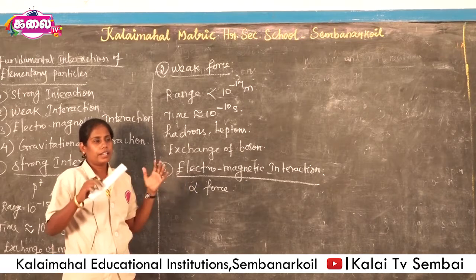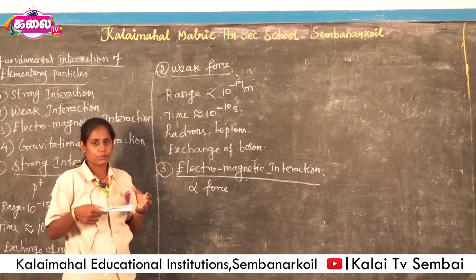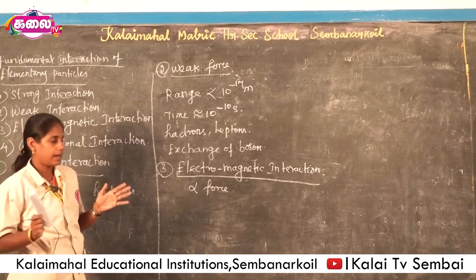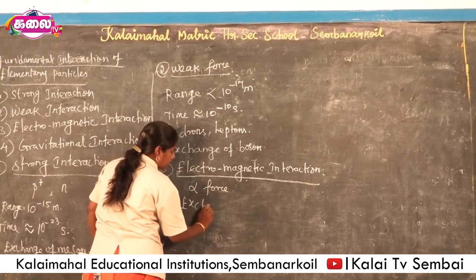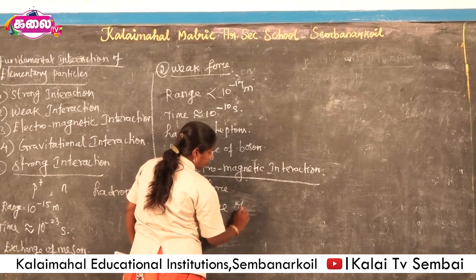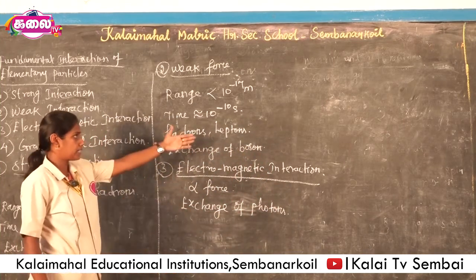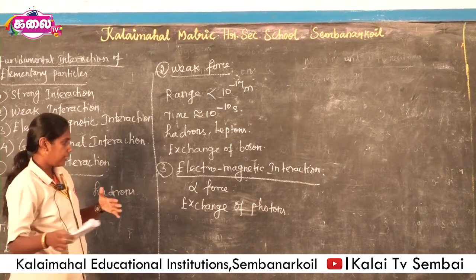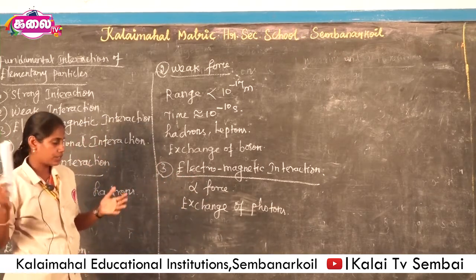For example, like charges repel together, and unlike charges attract together. So the force may be repulsive or attractive. This force acts between two charged particles in the universe. It is infinite also. This force is due to exchange of photon particles. These photon particles are light particles. These photons are exchanged from one to another. It makes the electromagnetic force between particles at infinite distance.